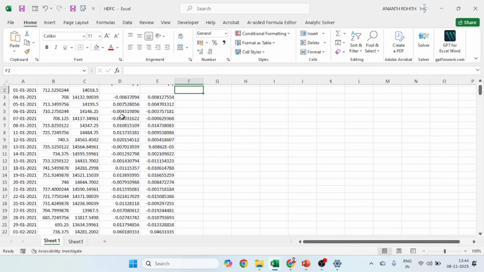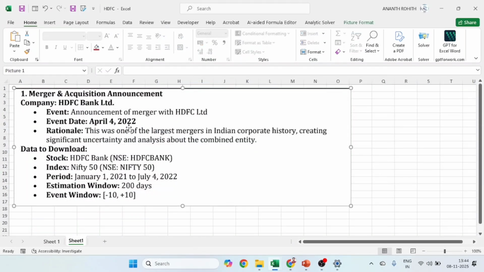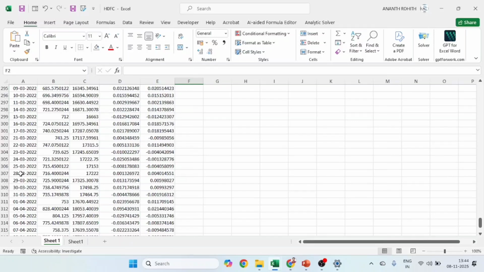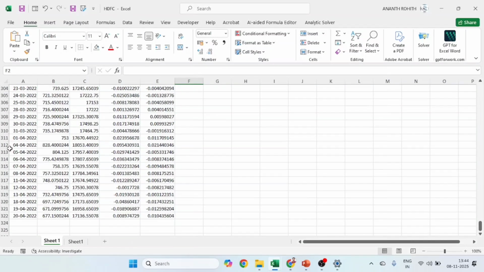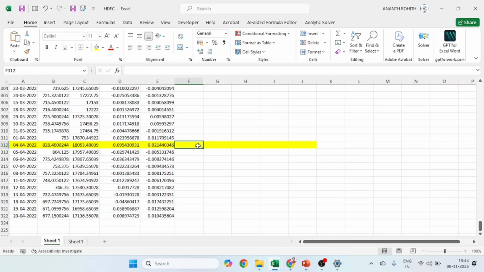Here, if we go to the date of event, in Sheet 1, I have April 4, 2022. I will just scroll through the dates. April 4, 2022. Yeah, this is the date where a merger event was announced. So I will mark it as the 0th day. As I discussed earlier, the event day we have to assume as the 0th day.